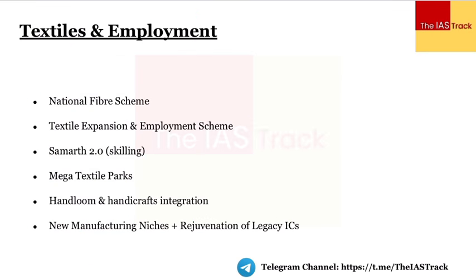Let's then go to the textile sector. Very, very important component, one of the primary sources of employment after the agriculture sector. तो यहाँ पर सरकार ने, the government has focused upon different programs, different textile programs. For example, the National Fiber Scheme. Over here, the government would focus on different types of fibers. For example, भाई natural fiber हो गया, या फिर man-made fibers, ठीक है, polyester for example, or